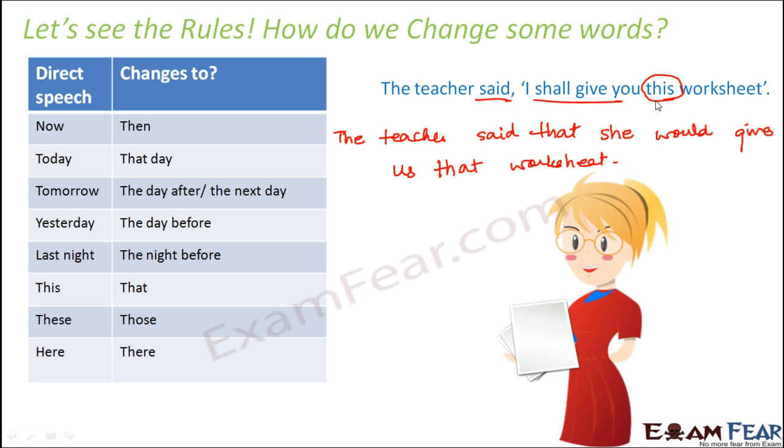That means an object which is far from us. So the teacher said that she would give us that worksheet. So this is how the words are changed. Now not every word is changed, only the words which show nearness or farness in time, place or object. So basically these are the three simple steps with the help of which you can change direct speech to indirect speech.